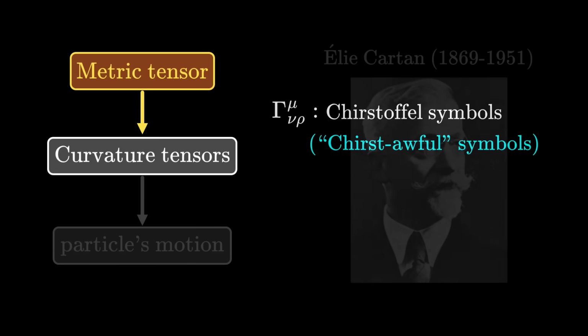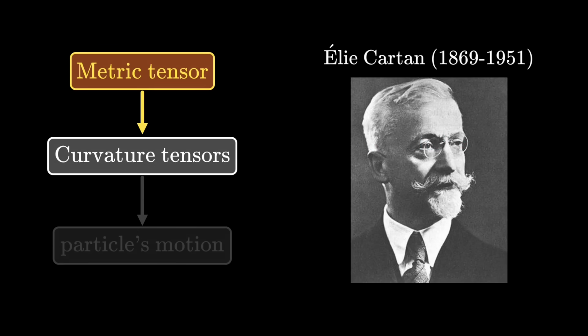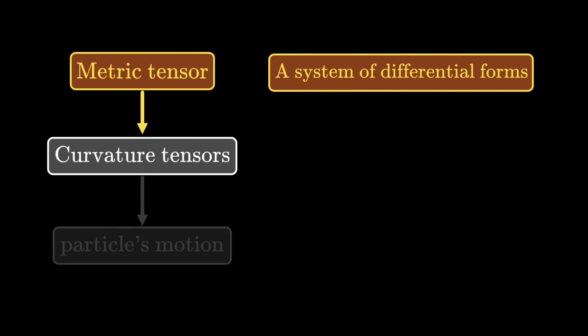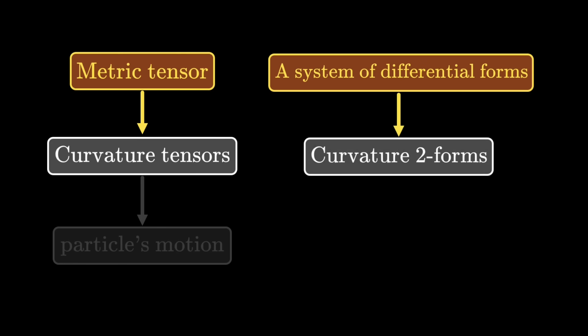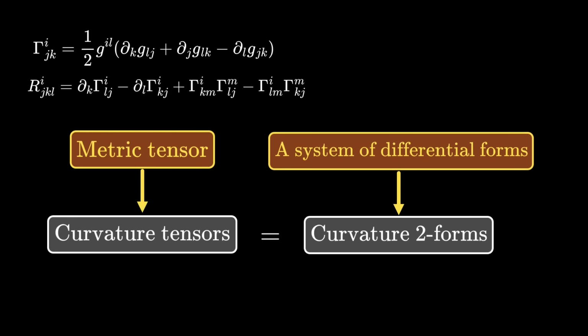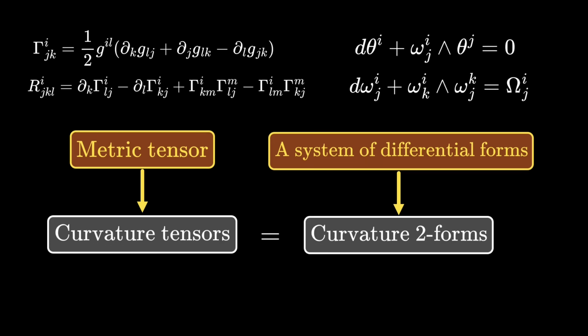A slightly different perspective offered by Cartan made this step a lot easier. His idea was to use a system of differential forms to replace the metric tensor, which leads to some other differential forms that are effectively the same as the curvature tensors. Just to give you a glimpse of the efficiency, these are the expressions we had to deal with without Cartan's work. But with Cartan's formalism, we don't have to deal with nearly as many computations.